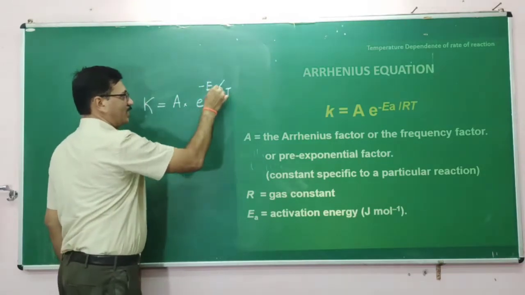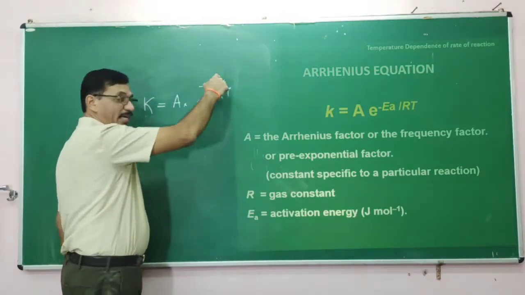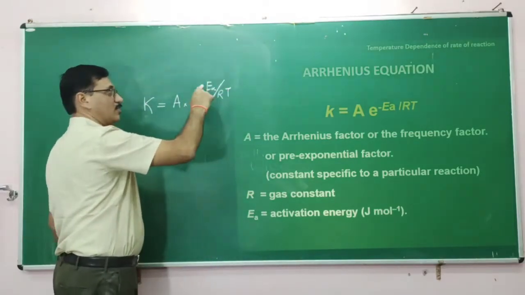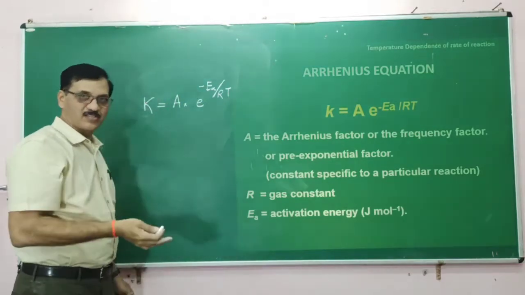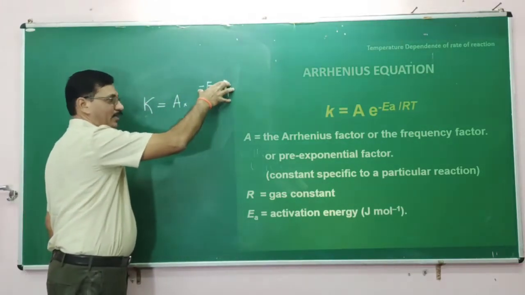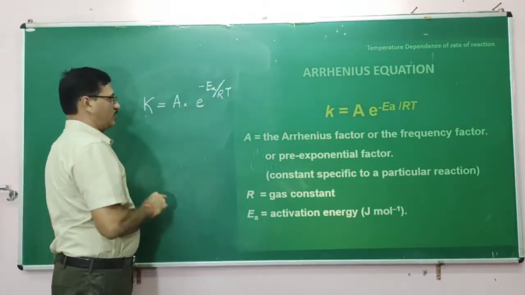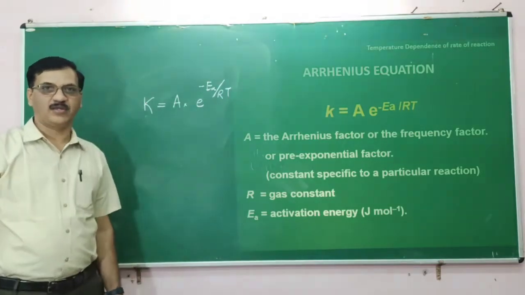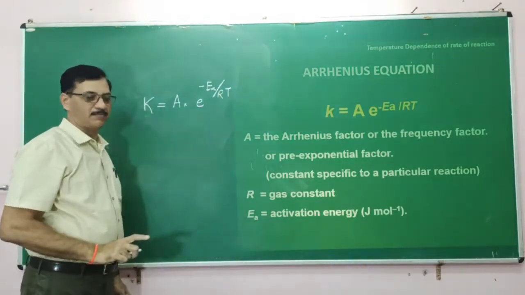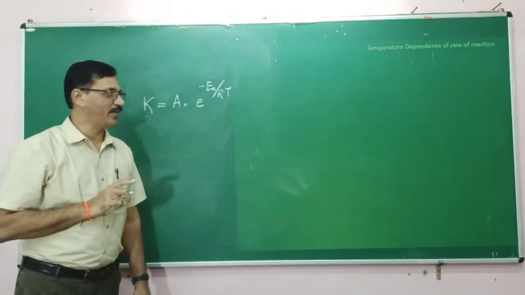Now T is in the denominator. As temperature increases, the 1 by T value decreases, so minus 1 by T value increases. So e raised to minus EA by RT increases, therefore K increases. Therefore K increases with increase in temperature. Right? This is how the rate constant relates to temperature.